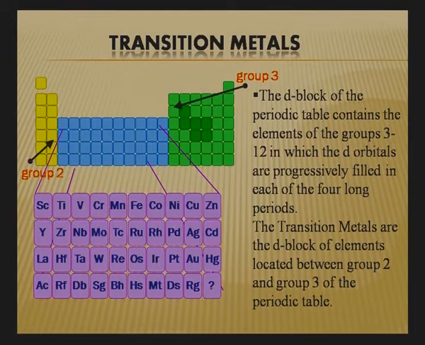Thank you, Dr. Rajiv. Now you are very aware of the S, P, D and F block elements. If you look at the periodic table, on the left hand side you will find S block elements, and on the right hand side P block elements, and transition elements are situated between S and P block elements. Simply, S block elements are highly electropositive in nature and P block elements are highly electronegative in nature. So transition takes place from electropositive to electronegative through these elements. That's why these elements are known as transition elements.